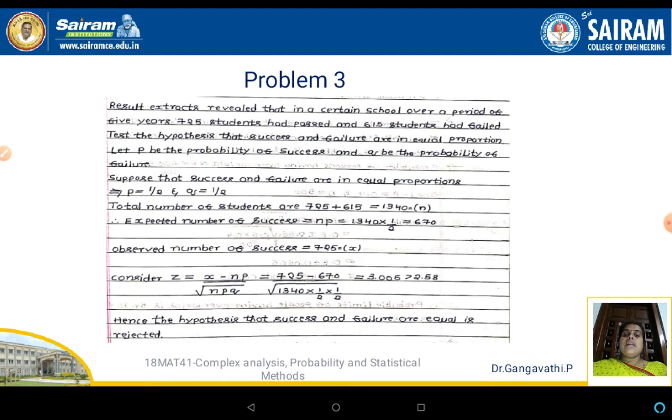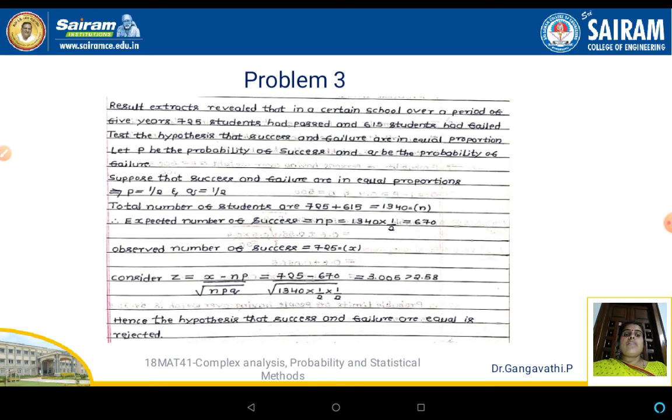Now evaluate z, which is given by z equal to x minus mu divided by sigma, where mu is np and sigma is square root of npq. Substituting for x, n, p and q, we get the value of z as 3.005, which is more than the standard value 2.58. So we cannot accept the hypothesis that success and failure are equal.